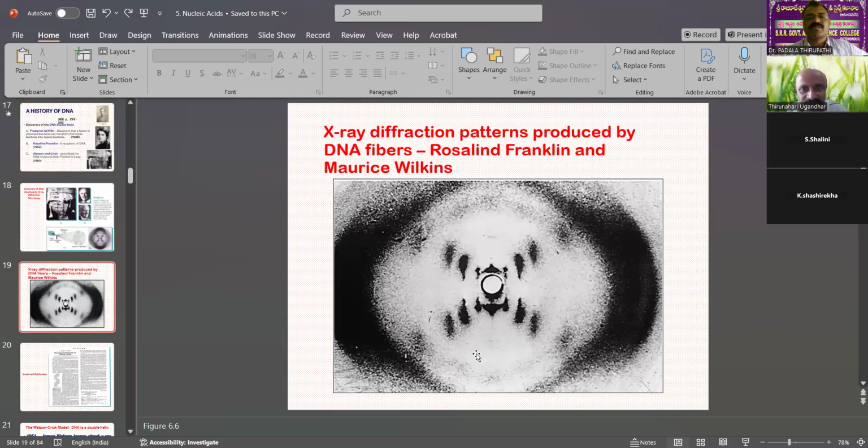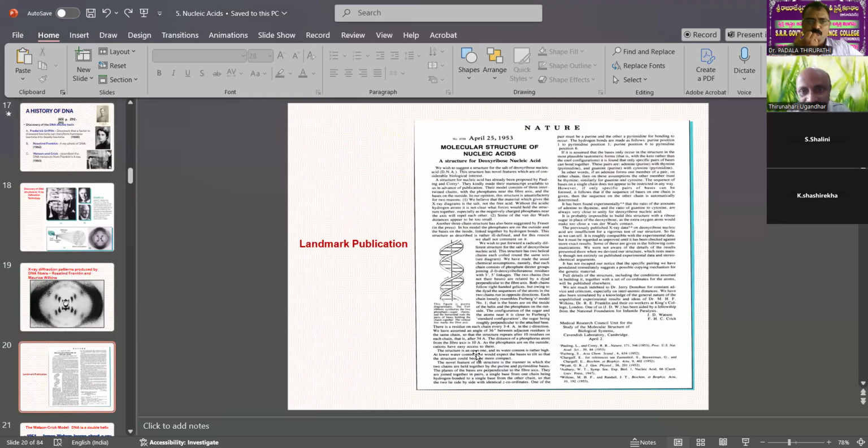So this DNA X-ray diffraction pattern was produced from DNA fibers by Rosalind Franklin and Maurice Wilkins, and both came before Watson and Crick's proposal. It was reported that after this paper was published, DNA was understood to be the genetic material, which is important for the cell and for living organisms. That report was published in this paper, which is also about the molecular structure of nucleic acid.